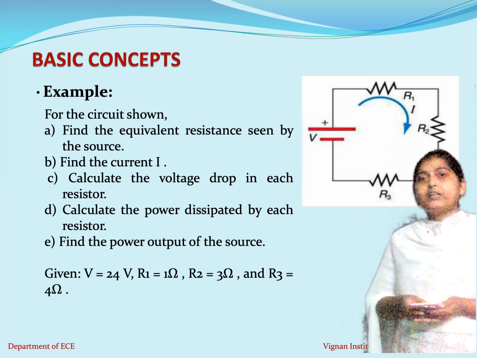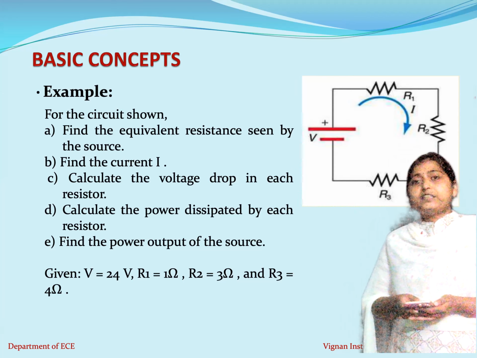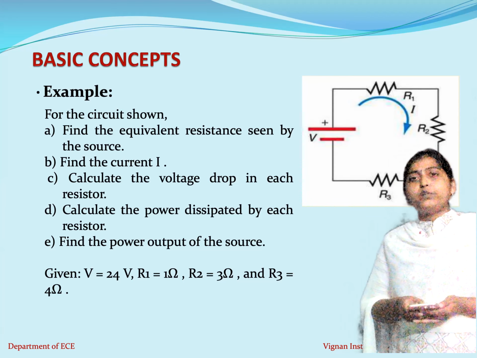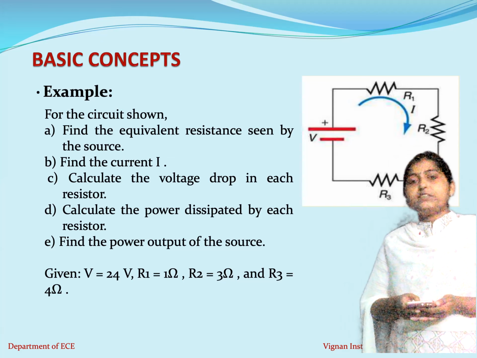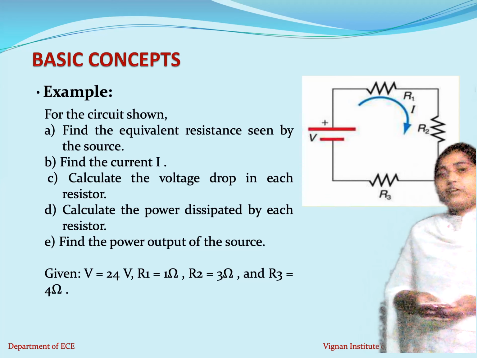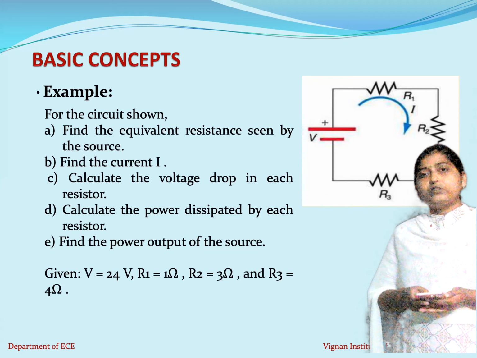According to that equation, V is equal to the current flowing through this resistor, which is I, times the resistance across it. Based on that, we calculate V1. V1 is the voltage across resistance R1, which is given by I into R1. Similarly, the voltage across R2 can be calculated as V2 is equal to the current flowing through R2, which is I, so it is given as I into R2. Next, the voltage across R3 can be calculated as I into R3. Based on that, we calculate the voltage drop in each resistor.